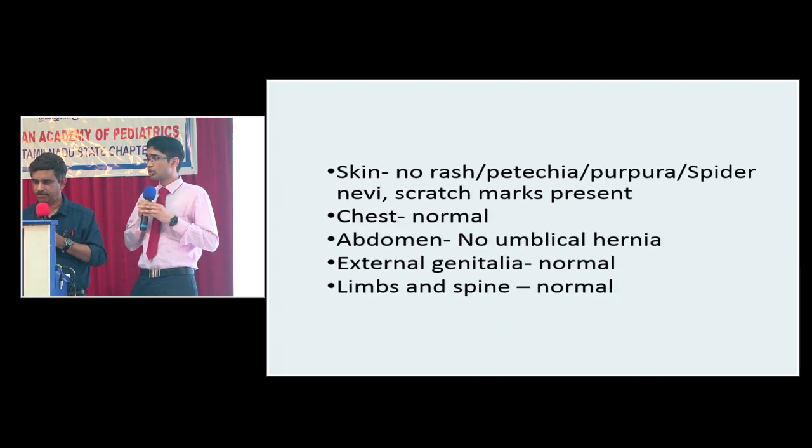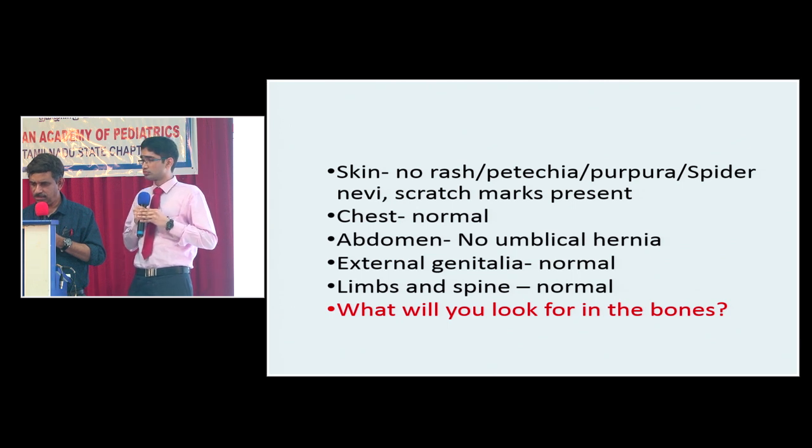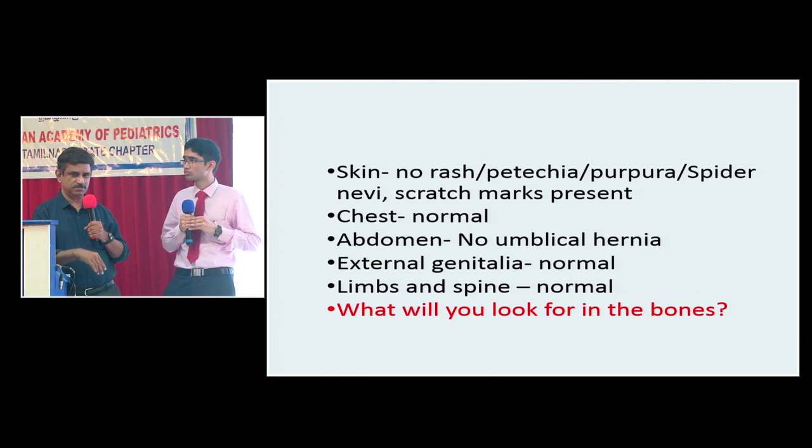In skin, there was no rash, petechiae, purpura, spider nevi, but scratch marks were present. Chest was normal. Abdomen, no umbilical hernia. Abdomen is distended. External genitalia was normal. Limbs and spine were normal. What will you specifically look for in the bones?